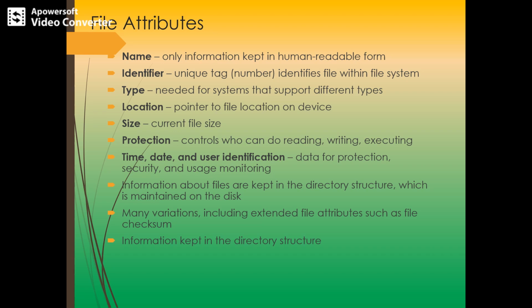We can identify the date that the file was created, the time when the file was created, the time when the user has modified the file, or who has modified the file. That way we can get to know the previous version of the file, which can be used later. And this is just like a tracking or monitoring purpose, or it can be used for security issues.